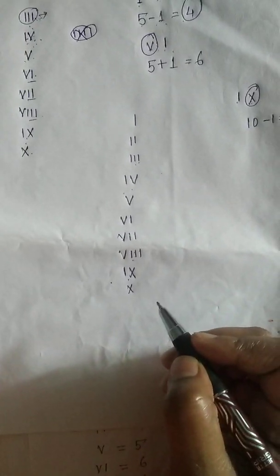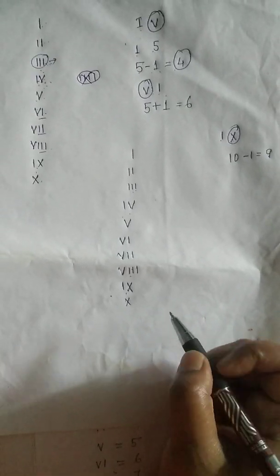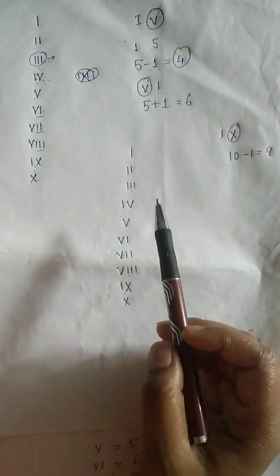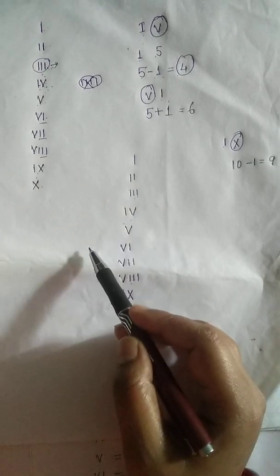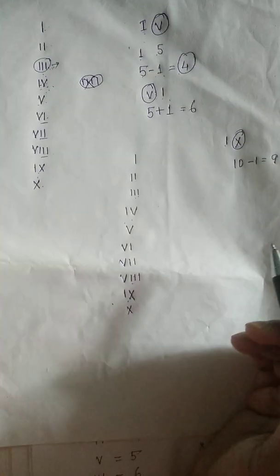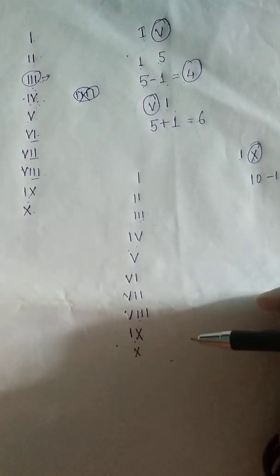Is it clear, students? Whatever number we write, if the smaller number is before, then it will be subtracted, and if after, it will be added. Okay, students? Now I hope all of you have understood how to write 1 to 10.